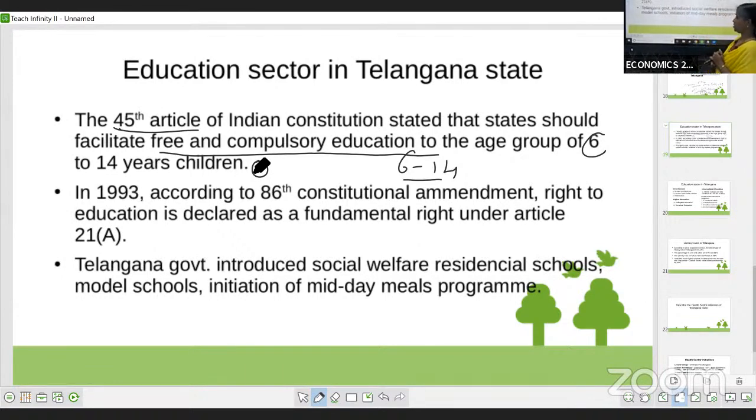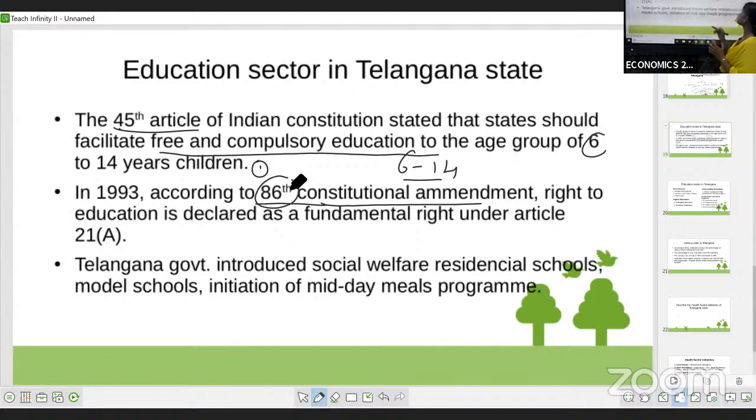After that, the constitution, according to circumstances, has made some modifications. The constitution has been amended by the 86th Amendment.